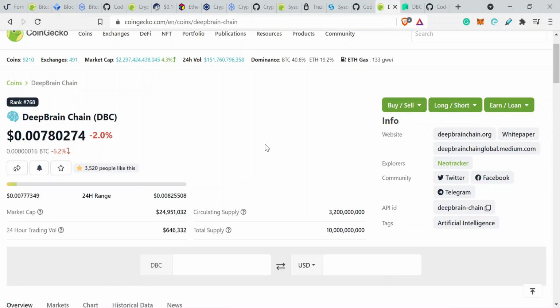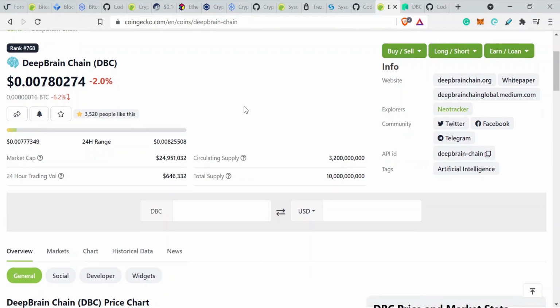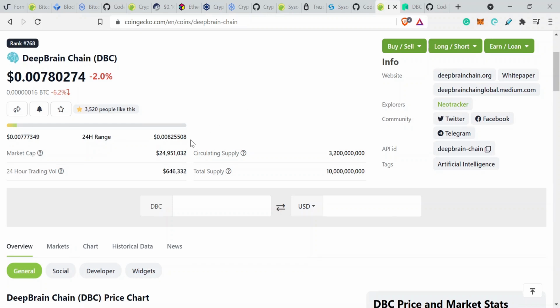So this cryptocurrency is called Deep Brain Chain, and this is something I've owned for a very, very long time. It's 768th in the world. Quite a small market cap, and represents the opposite of the Bitcoin analysis that I did earlier. So there's going to be a little bit of searching for information on this, because it's quite a small project, but hopefully we can rate it on the algorithm and decide how well this is a potential opportunity.